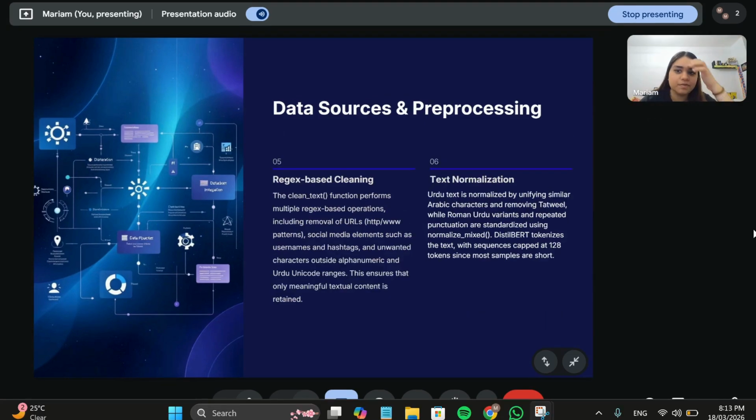The hardest part was that people on social media don't follow grammar rules. In Urdu, especially Roman Urdu, people spell words however they want, like spelling variations such as bohat and bohot. If we didn't fix this, the model would think they're two completely different words, which they're not.